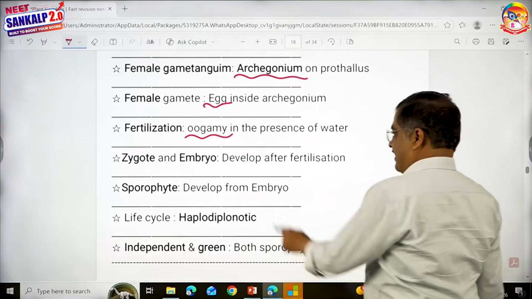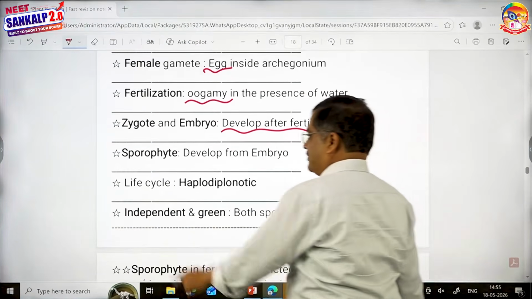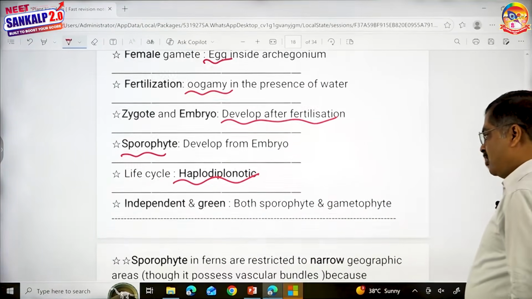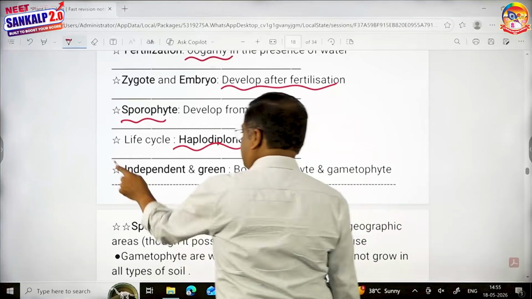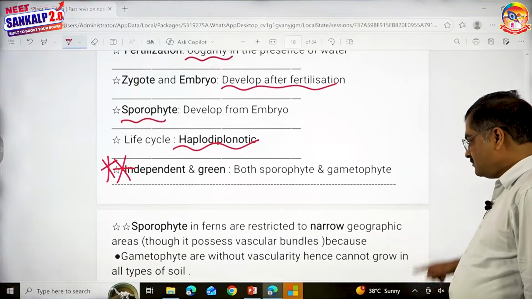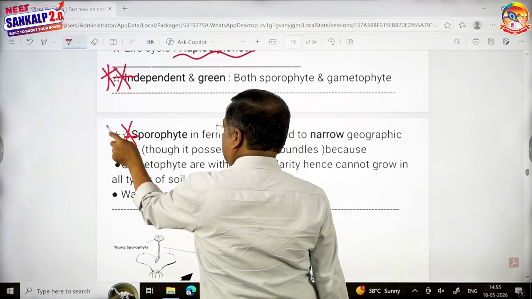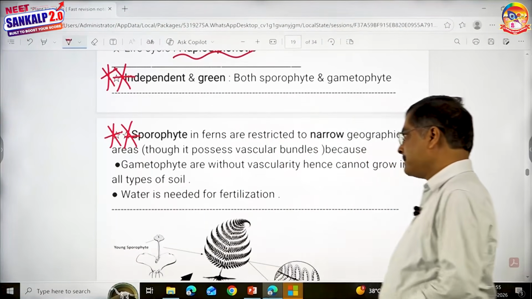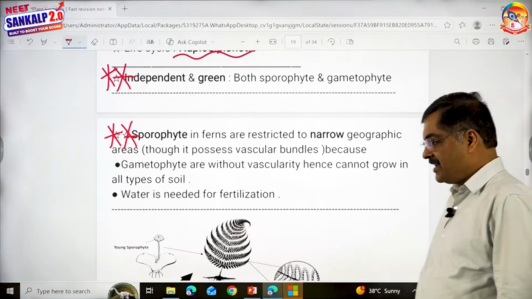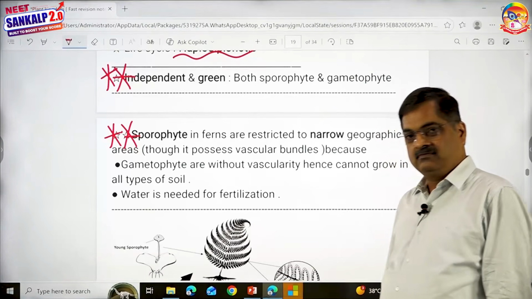Zygote and embryo develop after fertilization, and that embryo will develop into the sporophyte, completing the life cycle. Both gametophyte and sporophyte being independent and green is an important point. This point is equally important, children. Just go through this. Gametophytes are without vasculature, hence cannot grow in all types of soils, and water is needed for fertilization.